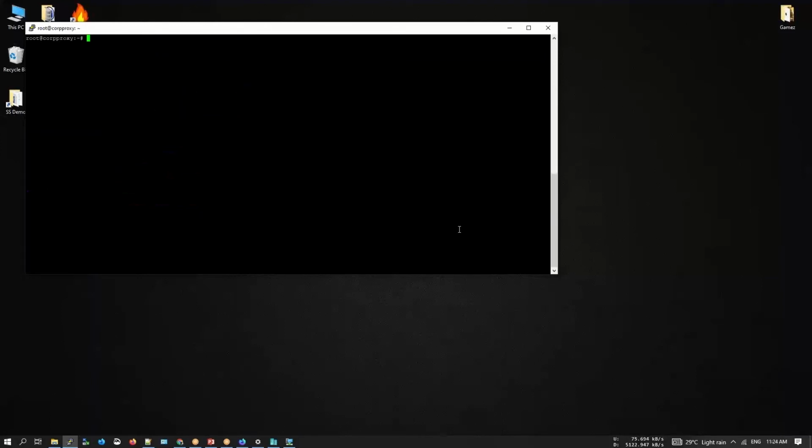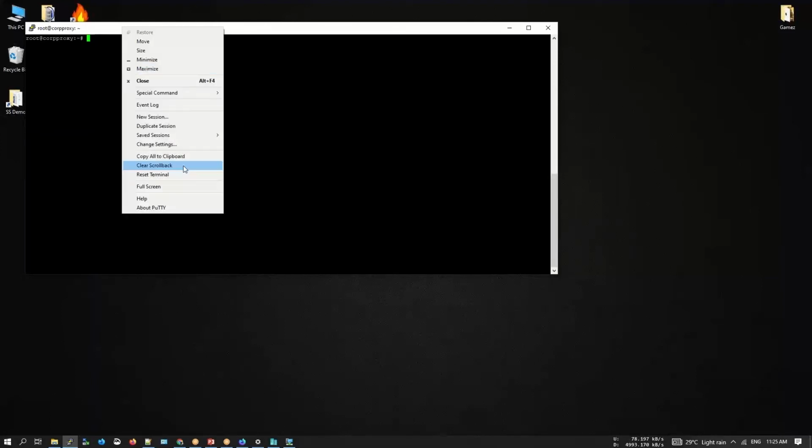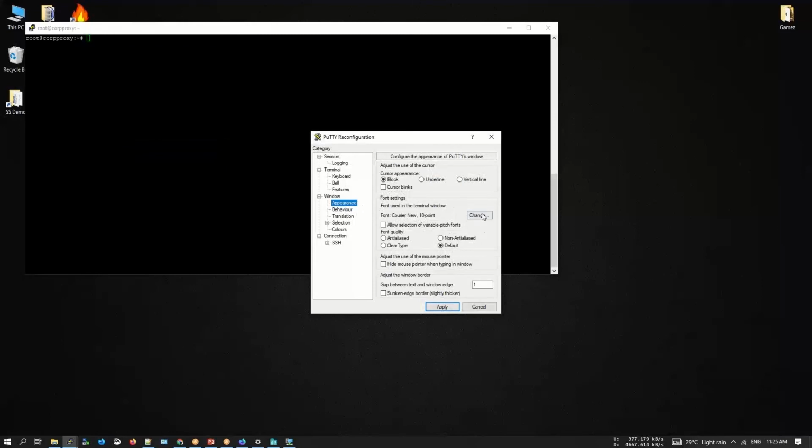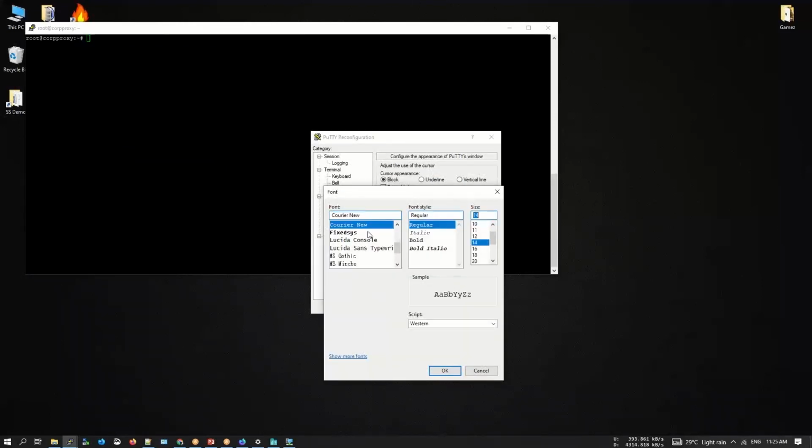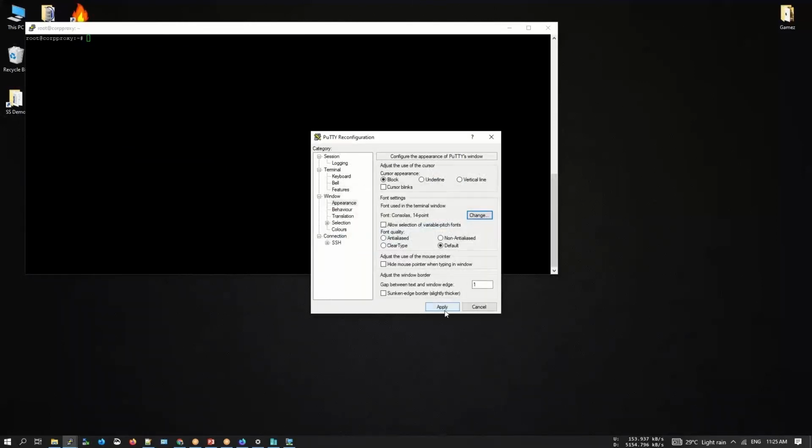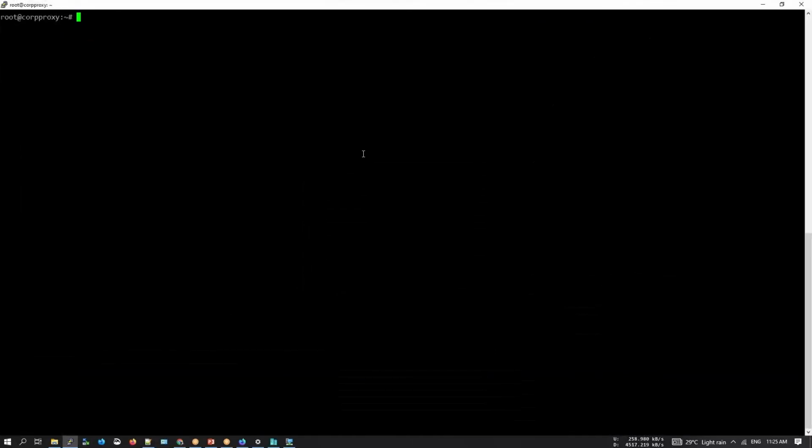Let me quickly put in my password. As you can see, I'm logged in as well. Let me just quickly change the settings so that you all can see. Now there are few packages installed by default. So if you do not want to use them, you could quickly disable that. So let me just do that first. So I'll just use systemctl since it is Ubuntu 18 based. Systemctl is the command that you use to interact with the services. So over here, I'll be disabling clam AV daemon.